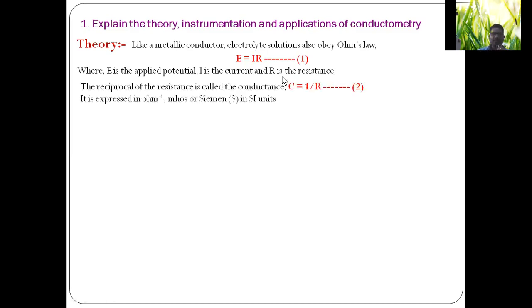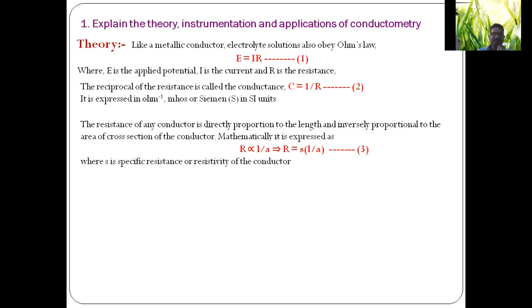The reciprocal of resistance is called the conductance. It is written mathematically as C = 1/R, equation number 2. It is expressed in ohm power minus 1, or mhos, or Siemens in SI units. The resistance of any conductor is directly proportional to the length and inversely proportional to the area of cross section of the conductor. Mathematically, it is expressed as R is proportional to L/A.